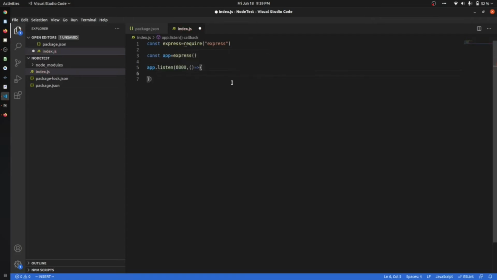Then there will be a callback, and I will say console.log, and I will say "server is running at 8000". Okay, so this is a simple application in which Express has been installed. So let me run this thing.